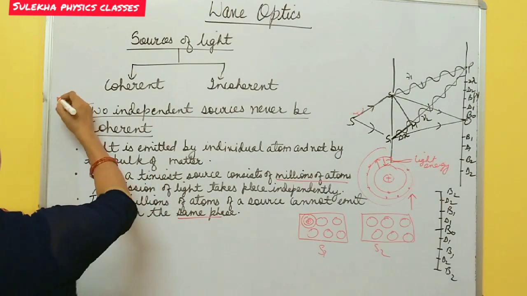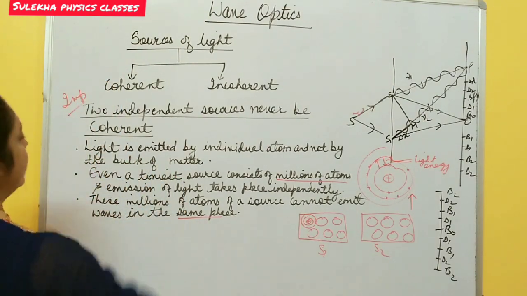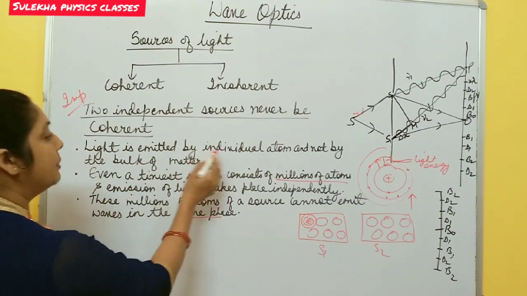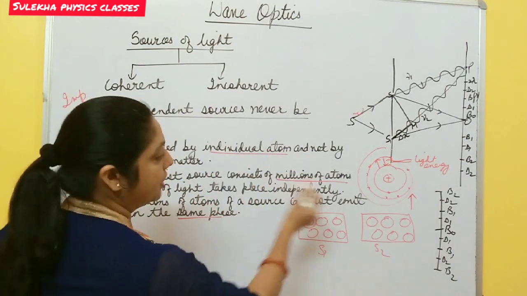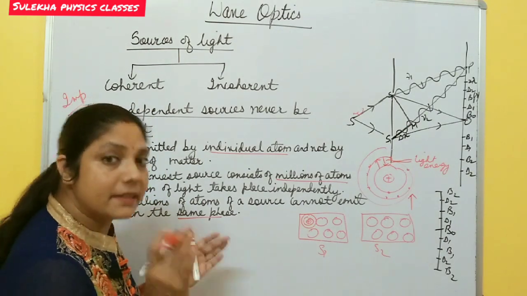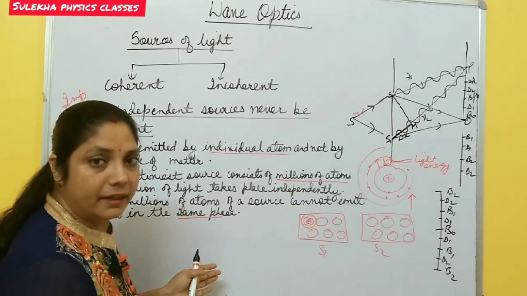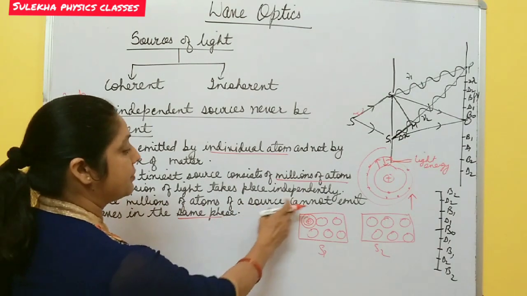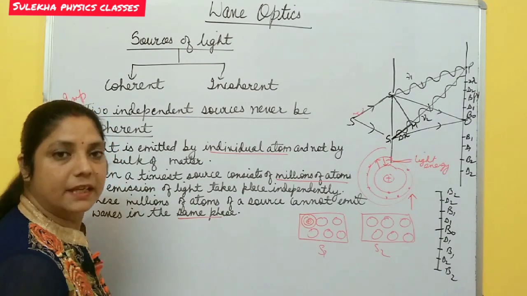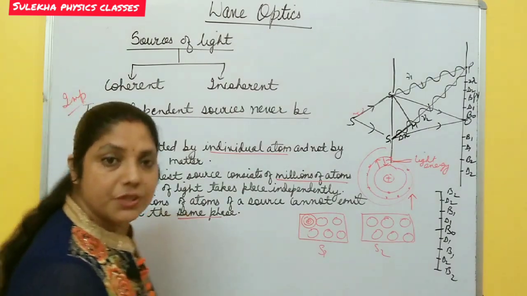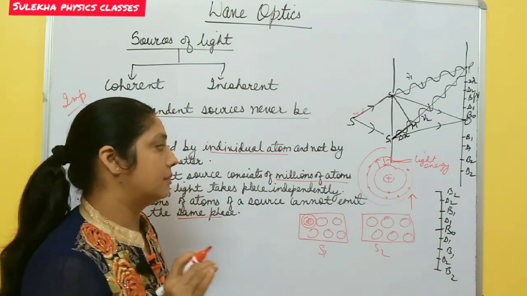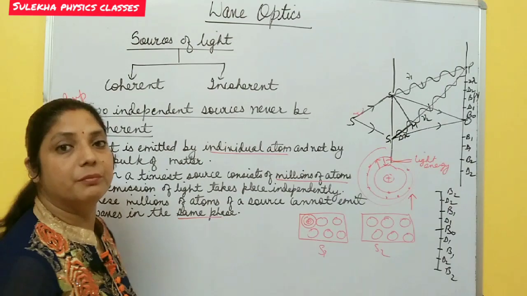In the exams, in 2 marks questions, this is very important and generally asked. So you write: light is emitted by individual atoms and not by the bulk of matter. Individual atoms emit light, and all atoms do not emit light at the same time. They emit light independently, okay? But to produce constant interference, we need a constant phase or the same phase difference. So two independent sources can never be coherent.